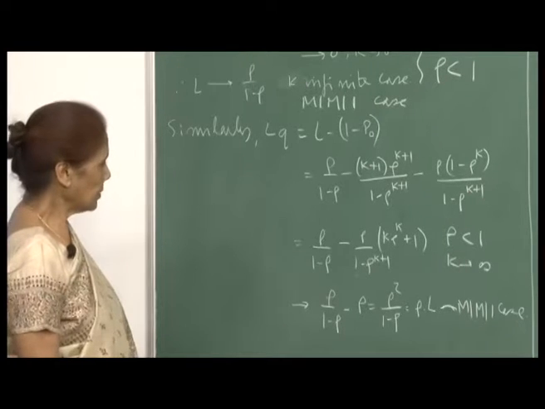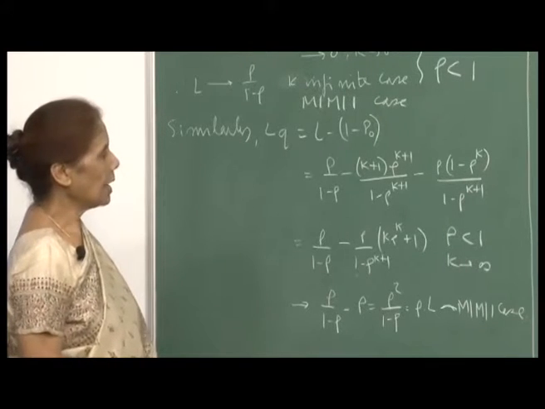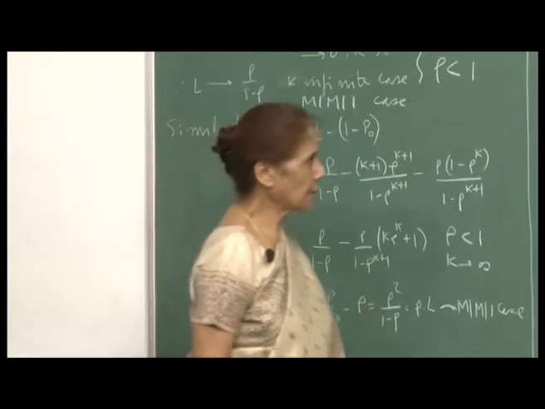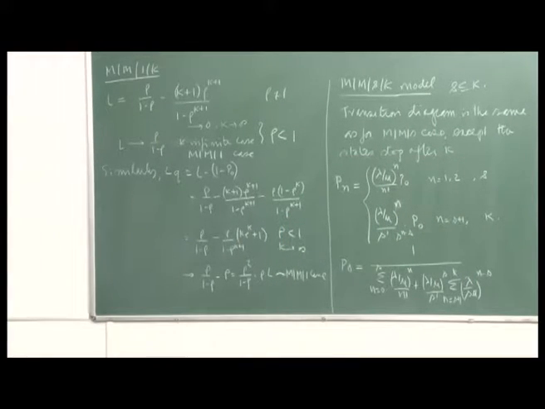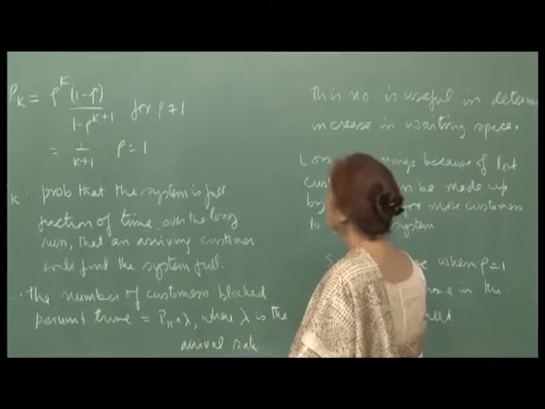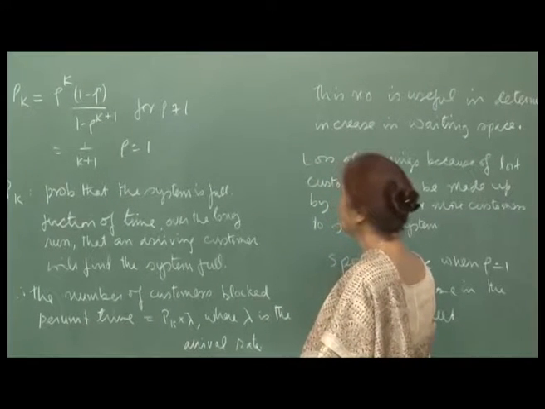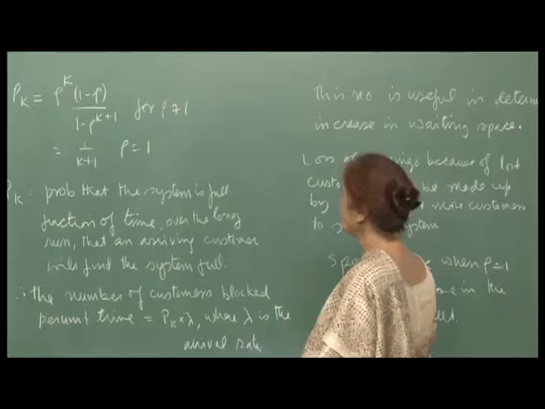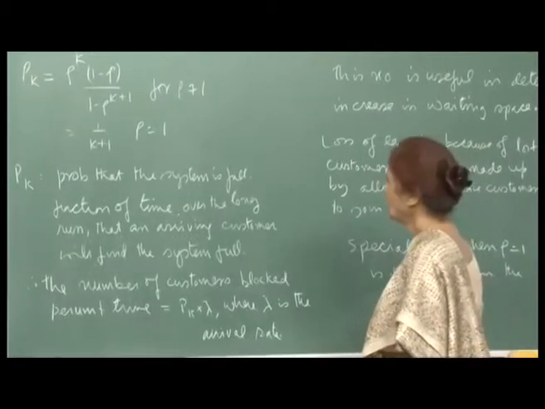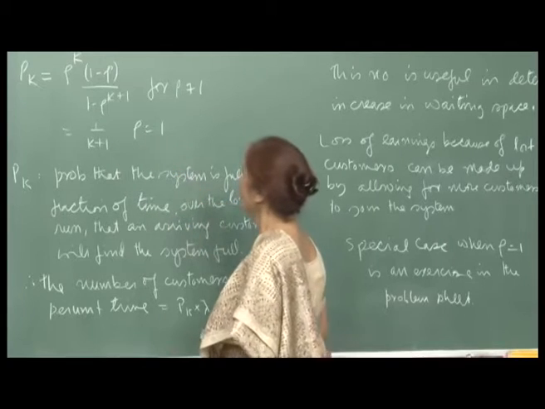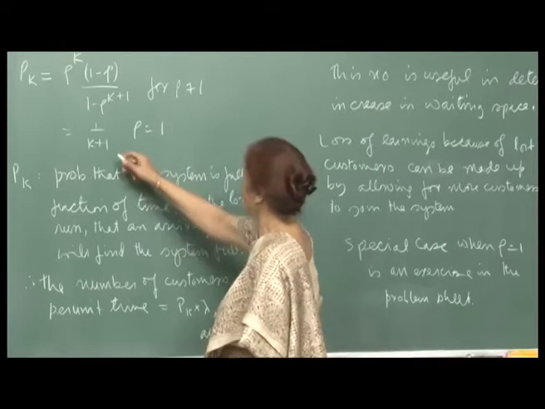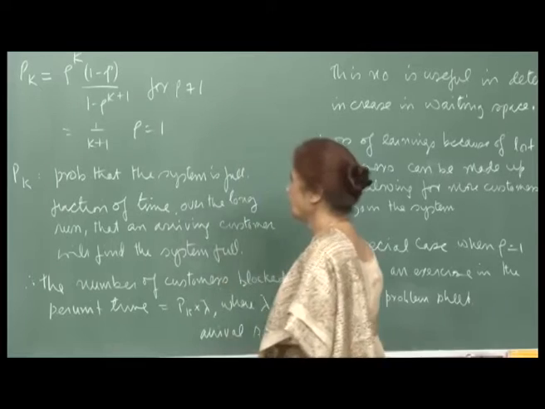Now let us look at the probability PK, which is a very important quantity here. PK is rho to the K into 1 minus rho upon 1 minus rho raised to K plus 1, when rho is not equal to 1, and it is 1 upon K plus 1 when rho is equal to 1. This part, of course, I have asked you to do as an exercise.